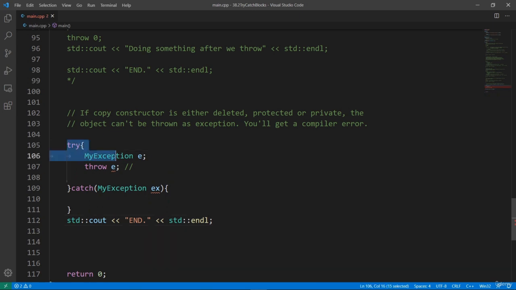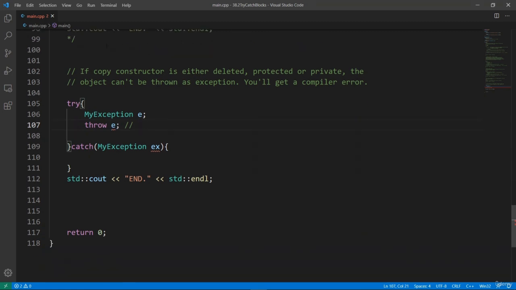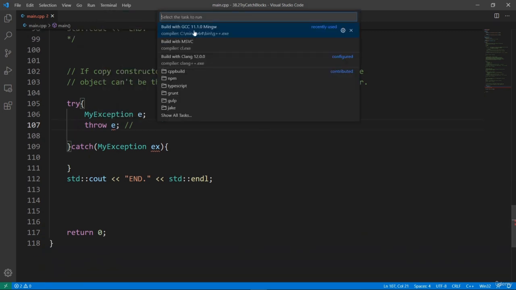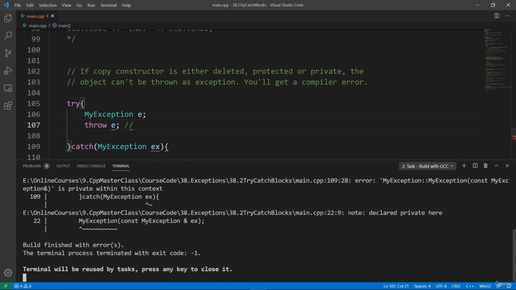So we're going to hit the try block here, and we're going to create an object of myException here. And you see that if we throw this, this is going to give us a squiggly line, meaning that something is wrong. We can catch this and try to do something in our catch block, but notice that we have a problem here. So what is wrong here? We're going to try and build this with GCC and see the compiler error that is thrown. And we are going to see that myException const myException is private within this context.